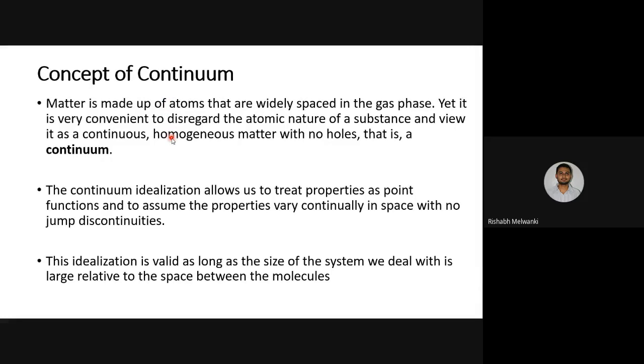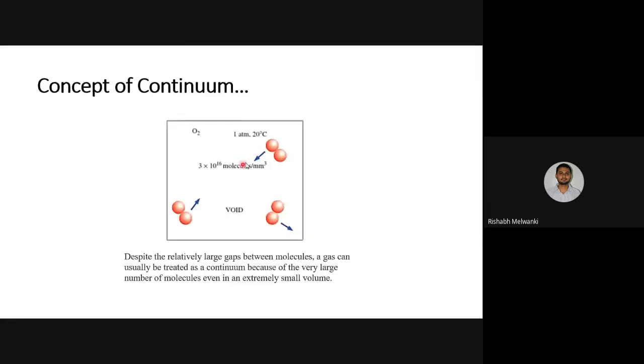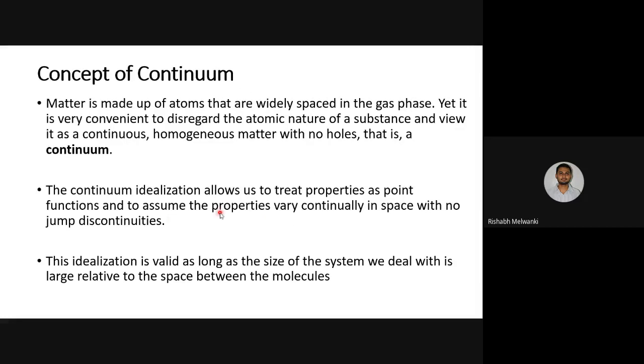So what is this concept of continuum? Even though there is distance between two molecules, we are assuming that the substance is continuous, so that we can assume the properties are constant. There are no jumps in the properties. This assumption is only possible when the size of the system we are dealing with is relatively large compared to the space between molecules.